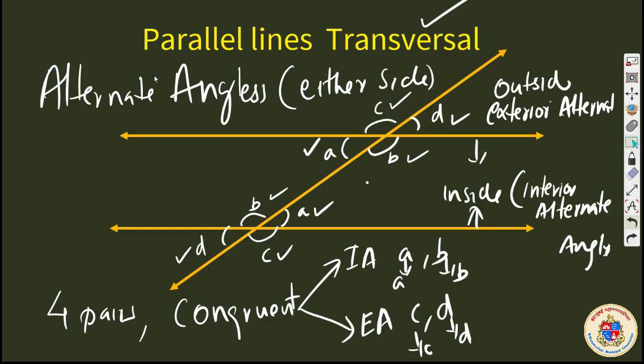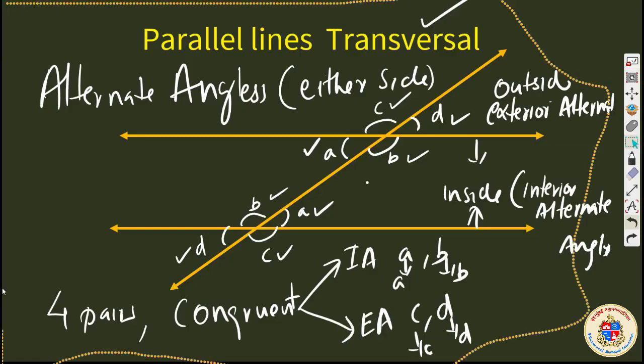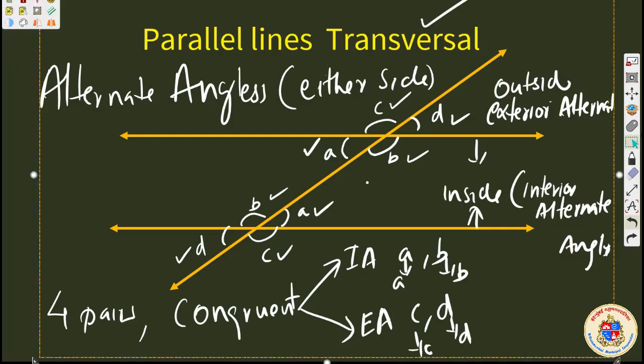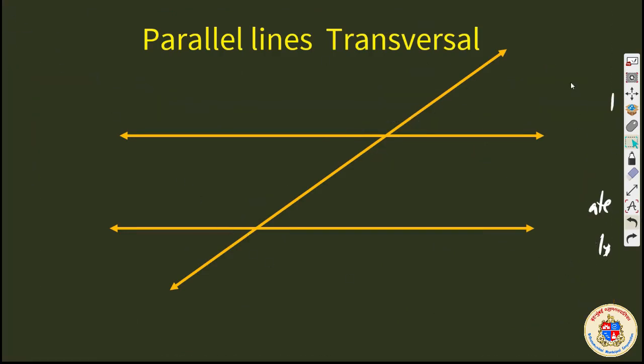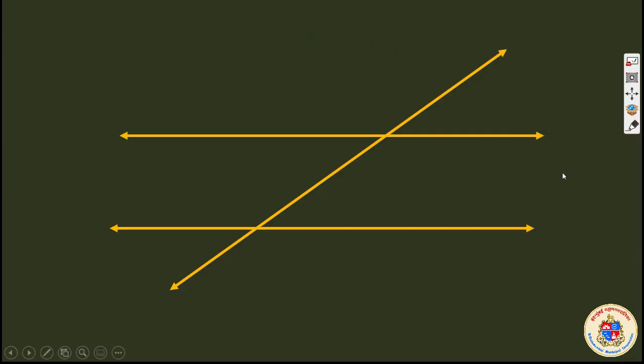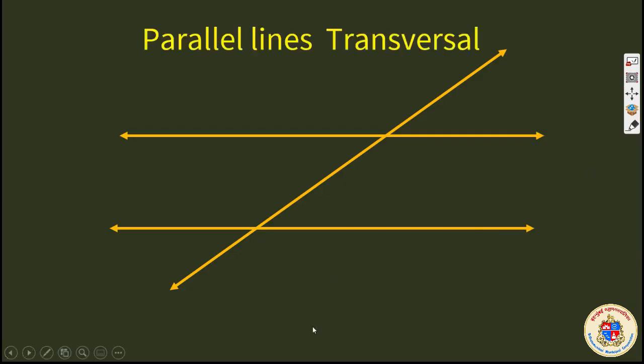Okay, let me clean the screen. Okay, my dear students, let me go further. I have to explain another kind of angle which are named as interior angles.